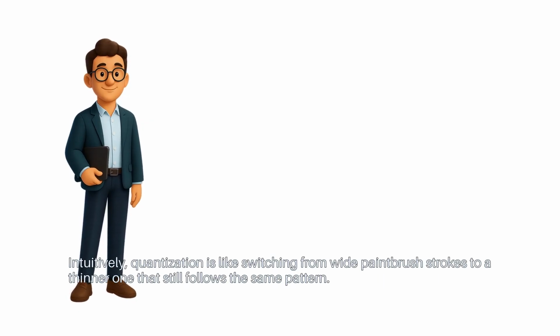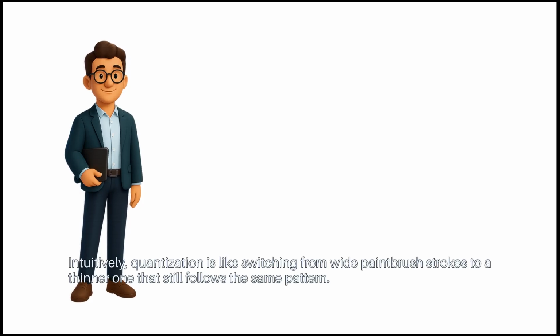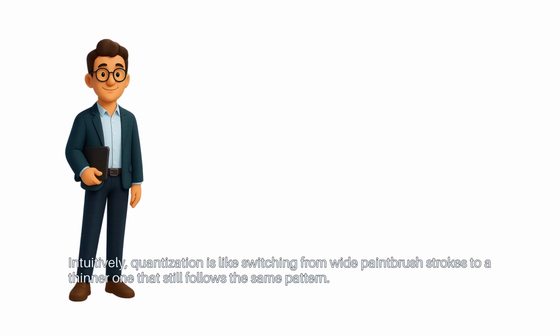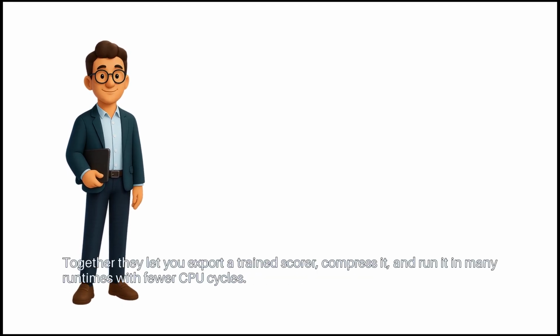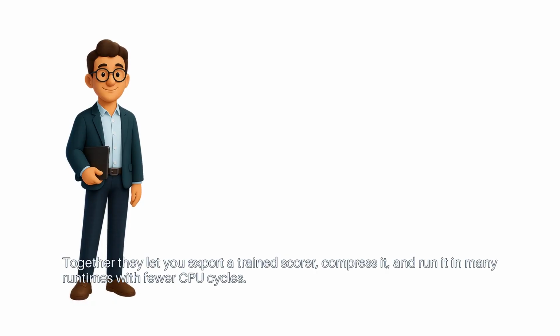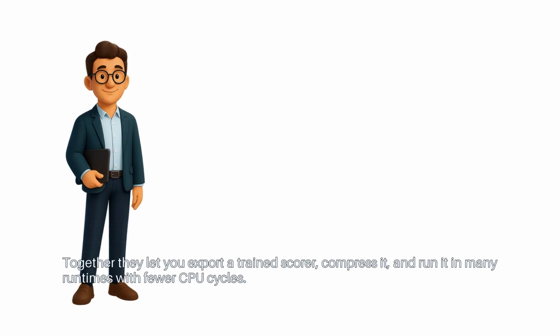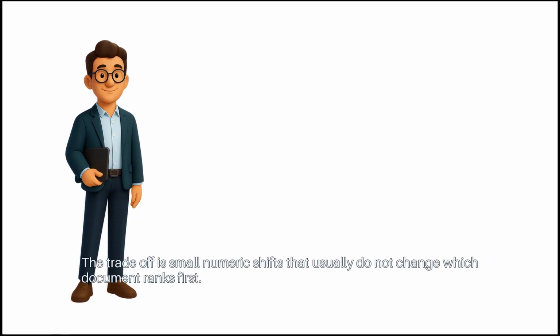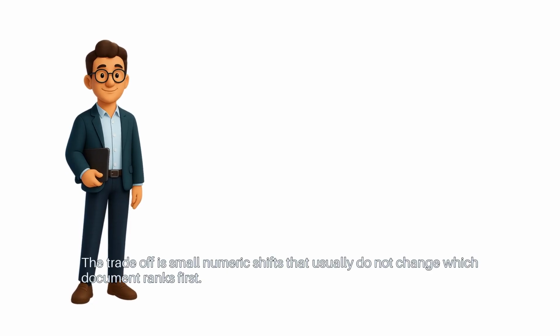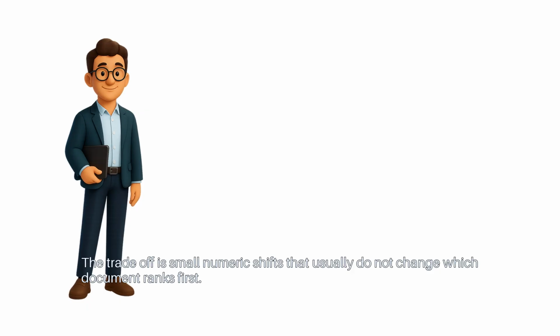Intuitively, quantization is like switching from wide paintbrush strokes to a thinner one that still follows the same pattern. ONNX is a portable model format. Together, they let you export a trained scorer, compress it, and run it in many runtimes with fewer CPU cycles. The trade-off is small numeric shifts that usually do not change which document ranks first.